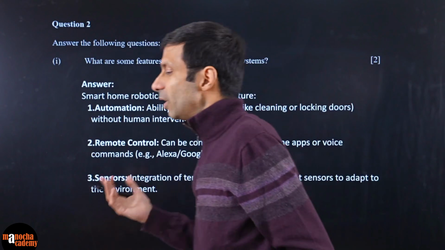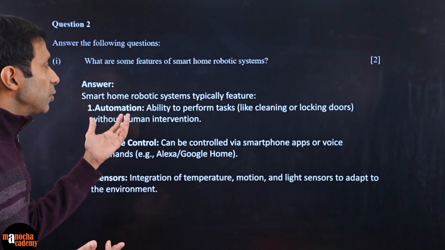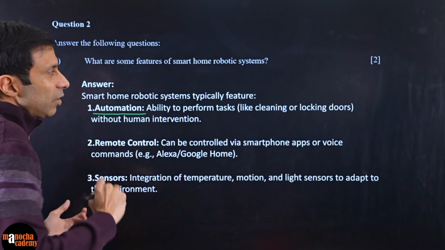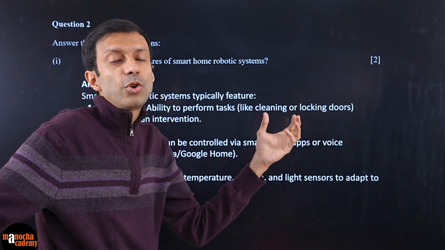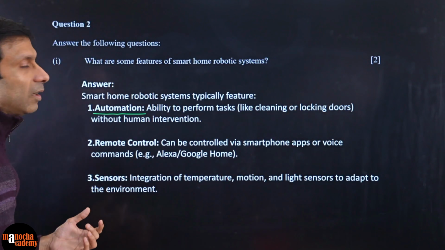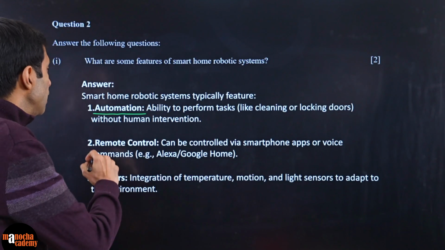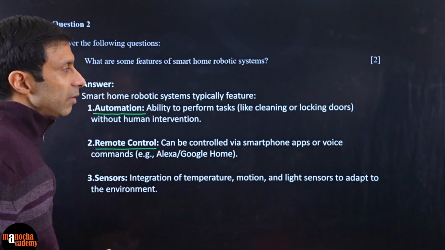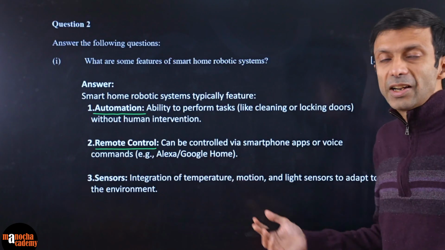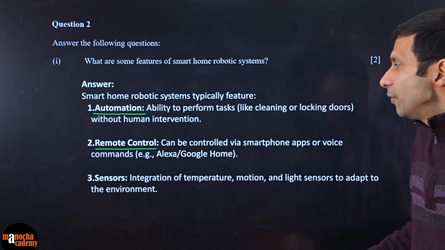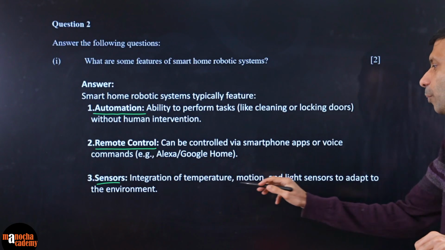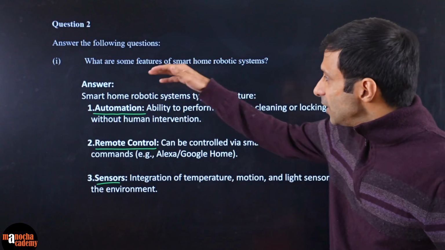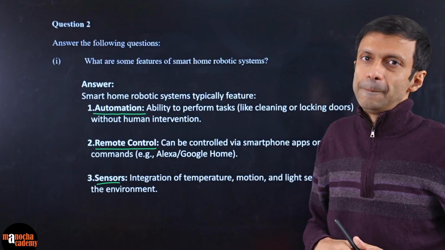So in your answer you can write that smart home systems will involve automation, where tasks happen automatically, like locking of doors, or a robot which cleans the house automatically. Then you have remote control, which can be done through apps, or Alexa and Google Home. And then you have sensors, which collect the input like temperature, motion, and light. So these are the things that you need in your homes.